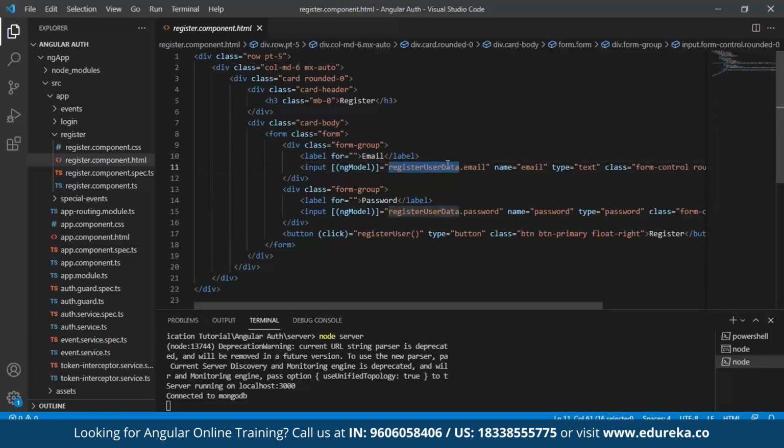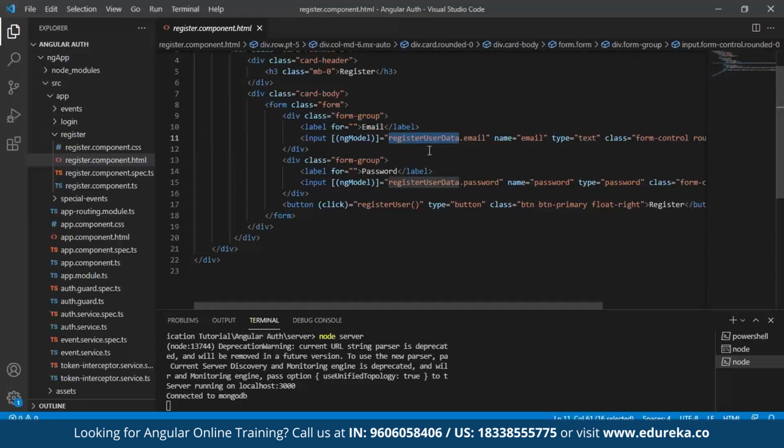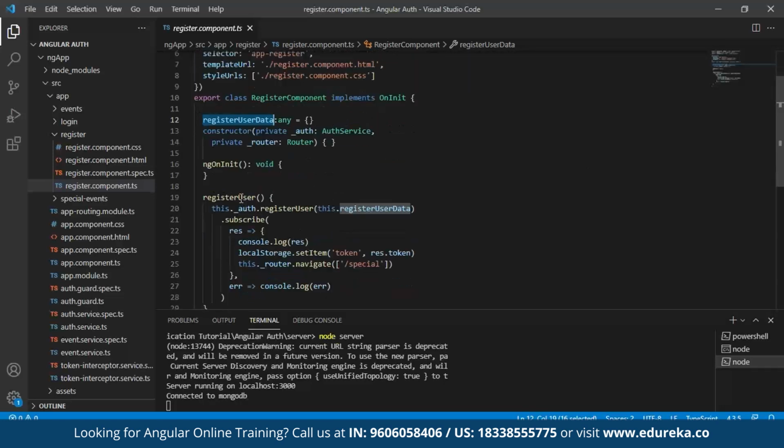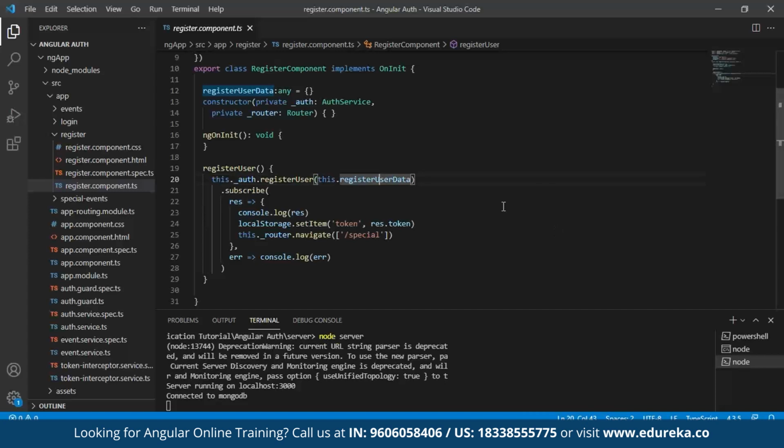Now, the class user registration for email and password should be called upon your ngModel. Why do we use this? So that we get our data and have a connection to our server side. Now we can make changes with respect to the same in our TypeScript file. If we go back here, we create a property, register user data, and over here we call our register user function. This function has been authenticated and used to call our server side, so that whatever data we enter into our registration form is taken and considered by our MongoDB.